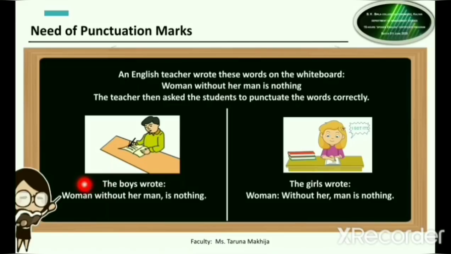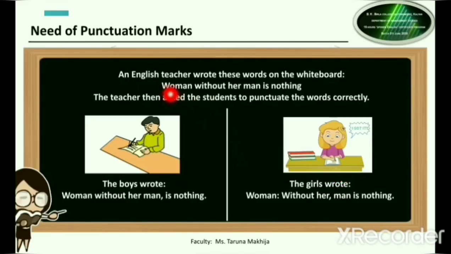The boys wrote, woman, without a man, is nothing, जिसका मतलब है कि एक woman एक man के बिना कुछ भी नहीं है. So the boys have given the emphasis to the man, that the woman is nothing without the man. That is what they want to say. The girls on the other hand wrote, woman without her, man is nothing. So what the girls mean is that without the woman, the man is nothing. एक आदमी एक औरत के बिना कुछ नहीं है. This is what this sentence means.